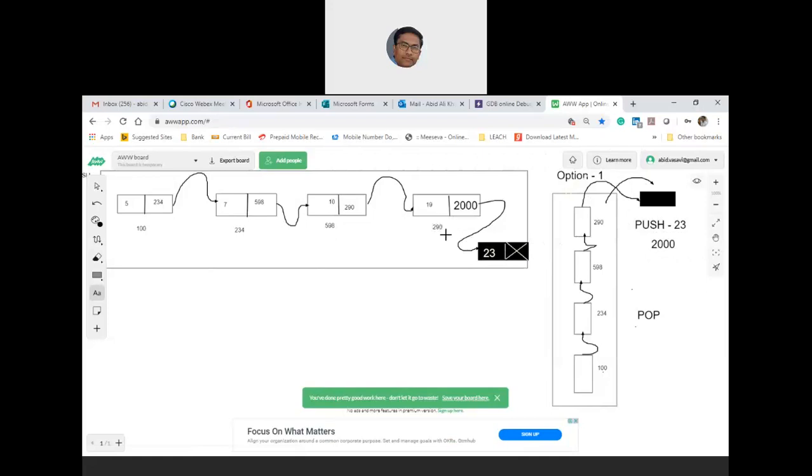But technically, in order to reach this 19, which is sitting at 290, you are asking the entire function, or you are asking the code to be passed starting from the head node, only then is it legal. So you are giving importance to head, you are not giving importance to the tail node. Am I clear? Yes, sir.